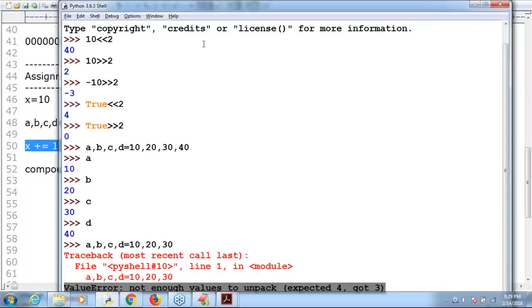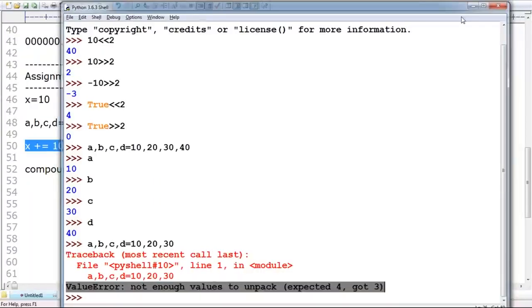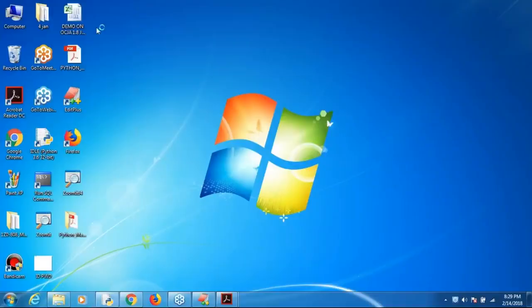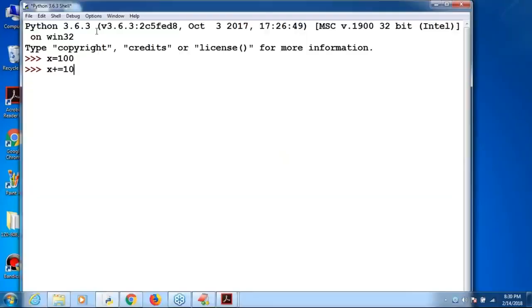Observe this very carefully. I'm taking the x value as 100. Then x plus is equal to 10, valid, no problem. If I print the x value, can anyone tell what the output is? 110 itself is the answer. Such operators are by default considered compound assignment operators, right?